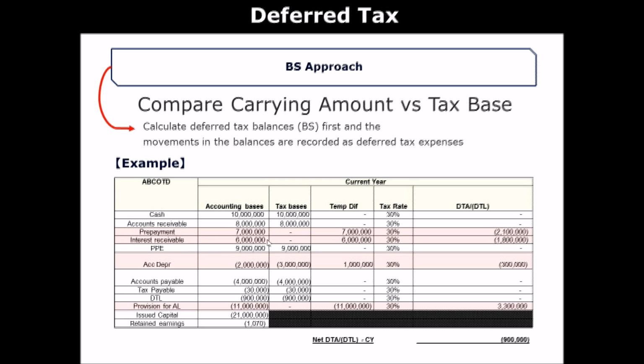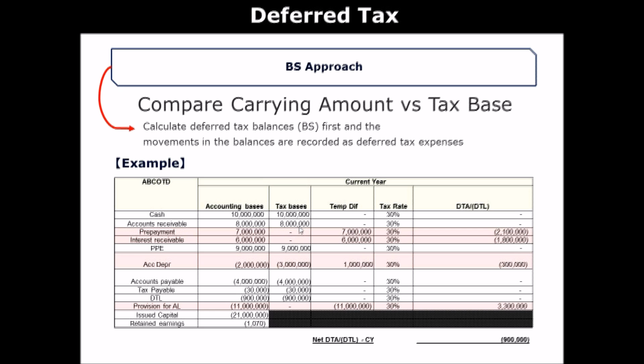temporary difference. Okay, and the next step that you have to take is multiply 30% over these temporary differences to calculate deferred tax assets and deferred tax liability. So what deferred tax assets and liabilities mean is, so for example, let's use the same example, the prepayment, right?